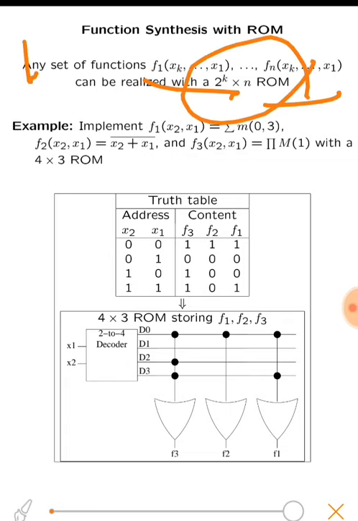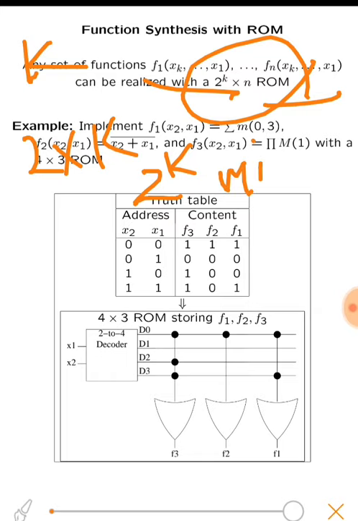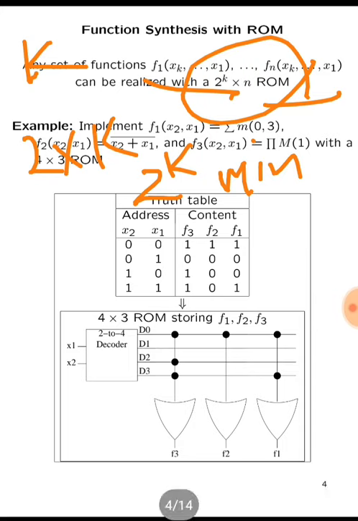Since we have k inputs, we need a k:2^k decoder, and we will have 2 raised to power k min terms, and the size of the ROM will be 2 raised to power k into n, as n is the number of outputs. So here we can see there are 2 inputs x1 and x2, and 3 functions are implemented using these inputs.